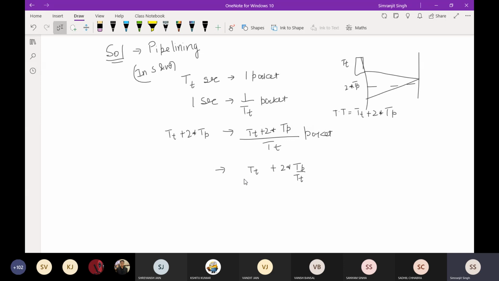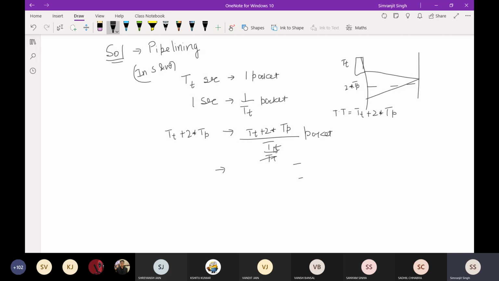Now you can convert this one. What you can do is divide the numerator and denominator by TT.